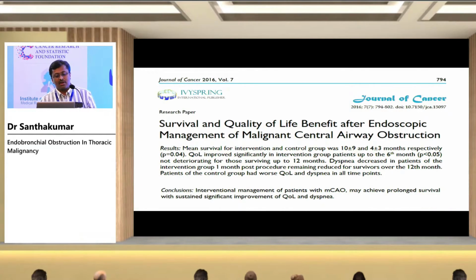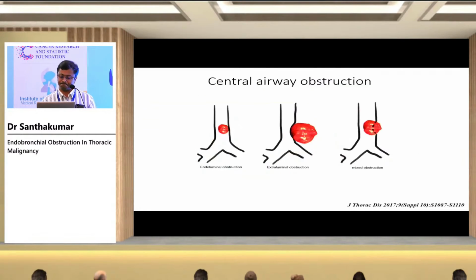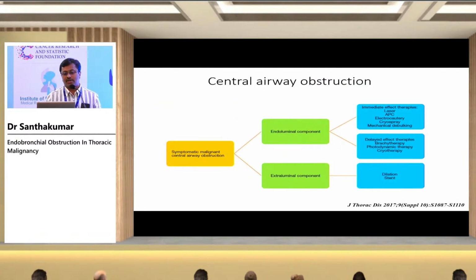Again, here, survival and quality of life benefit after endoscopic management of malignant central airway obstruction. This paper showed that interventional management of patients with malignant central airway obstruction may achieve prolonged survival with sustained significant improvement of quality of life. So clearly, we can see the improvement in quality of life, though the survival benefit may not be absolutely seen; until the patient survives, they may have good quality of life. Timely airway stenting improves survival in patients with malignant central airway obstruction. Again, another paper.